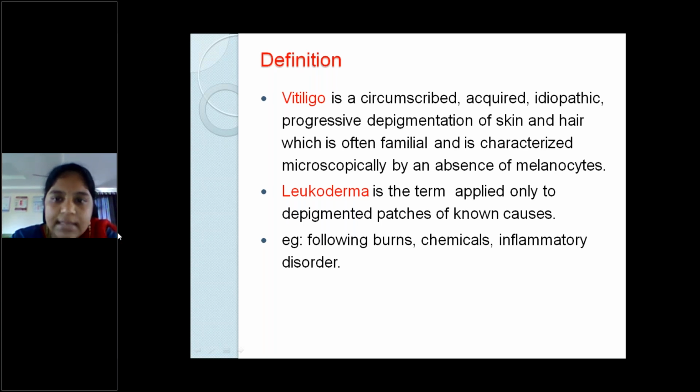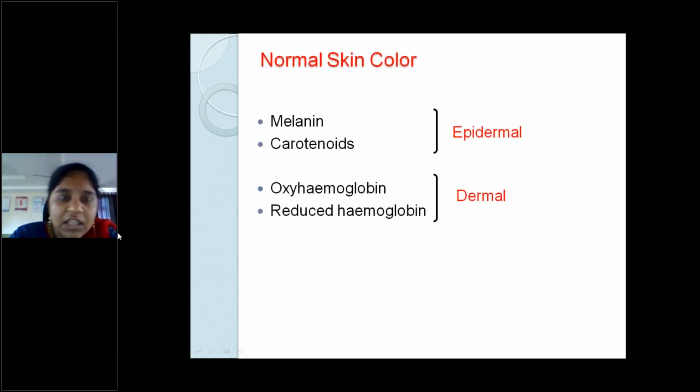Leukoderma is a generalized term which is applied when we know the exact cause of the depigmentation, that is, following burns, chemicals, inflammatory disorders, etc. The normal skin color which all of us have is mainly because of the melanin and carotenoids which are present in the epidermis, and the dermal pigmentation is because of the oxyhemoglobin and reduced hemoglobin.